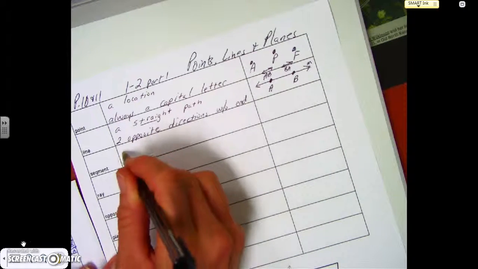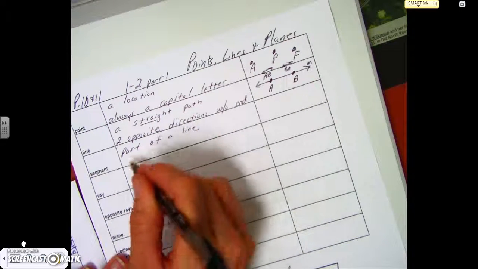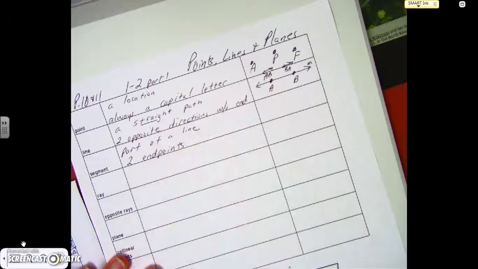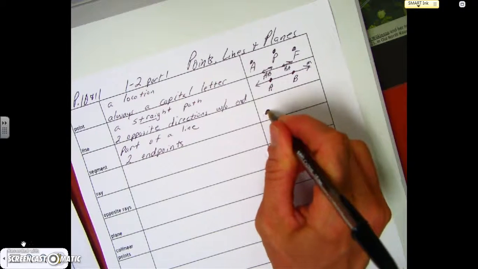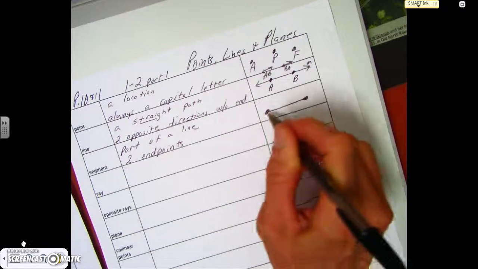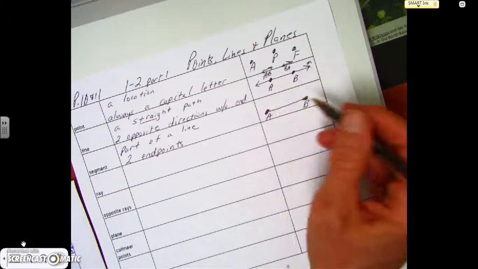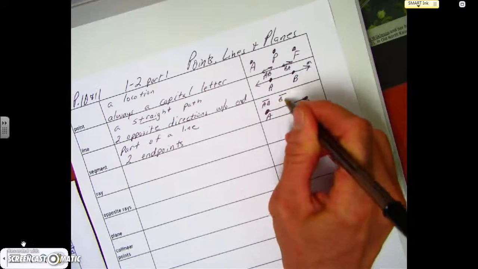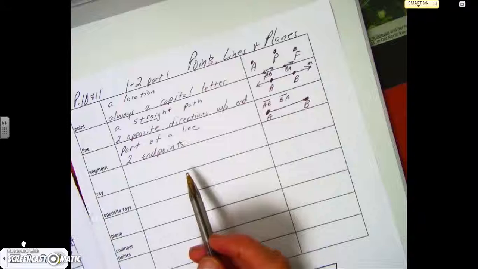Okay, the next thing we learned about is a segment. A segment is just part of a line, and it has two endpoints. So the endpoints have to be capital letters. So AB, whatever. To write that with a symbol, it's just a straight line over AB, or it could be BA. That's how you write a segment. That's how you call it.